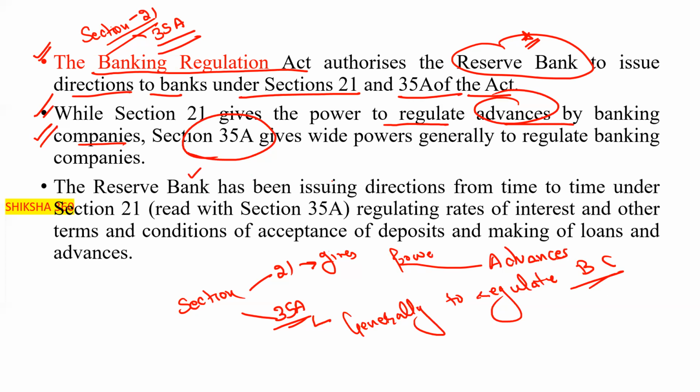The Reserve Bank has been issuing directions from time to time under section 21 regarding regulating rates of interest and other terms and conditions of acceptance of deposits and making of loans and advances. This is regarding section 21.